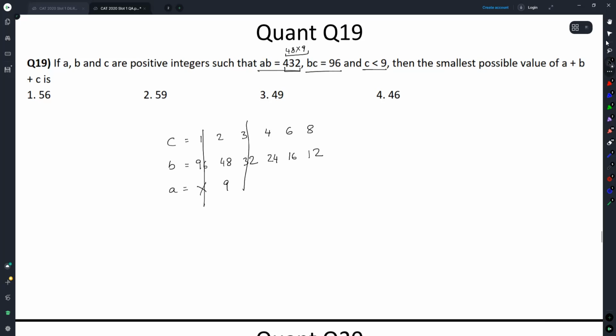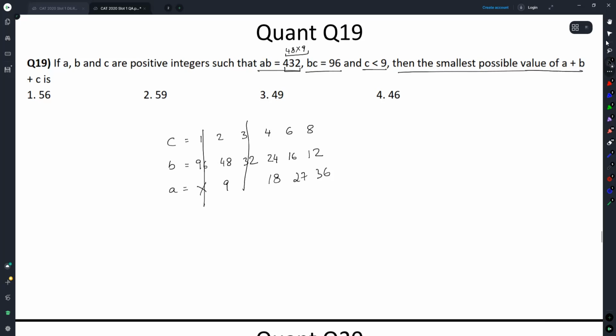No, this case is not possible. 4 into 24 into 18. Yes, this case is possible. 6 into 16 into 27. Yes, this case is possible. 8 into 30, 12 into 36. This case is possible. These are the 4 possibilities for C, B, and A.